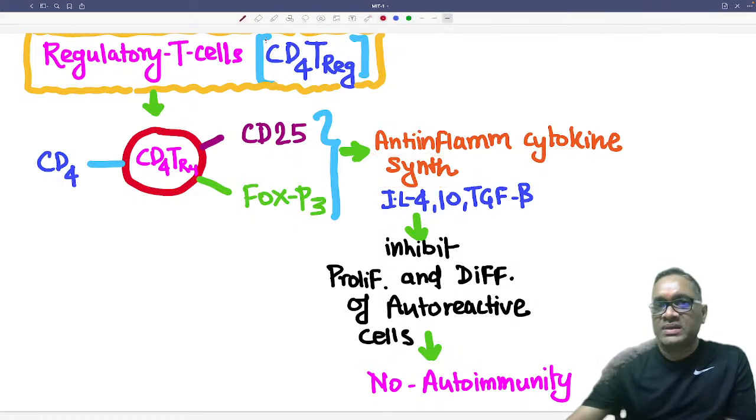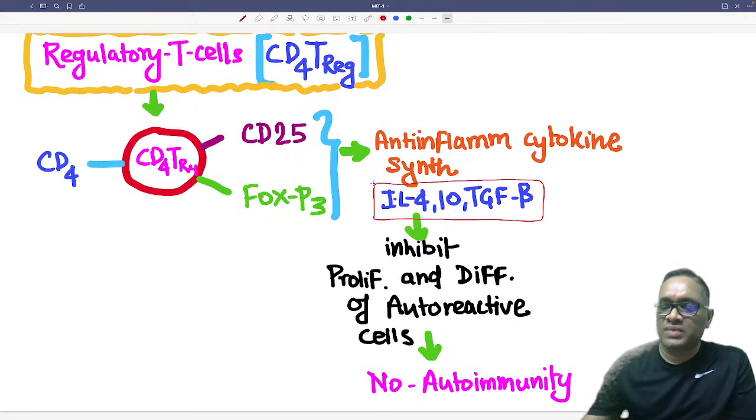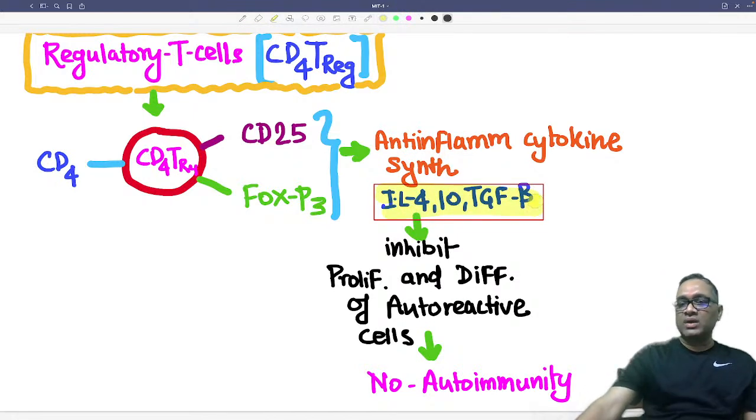Who are the anti-inflammatory cytokines? IL-4, IL-10, TGF-beta are some of the names. These are synthesized by regulatory T cells, right?